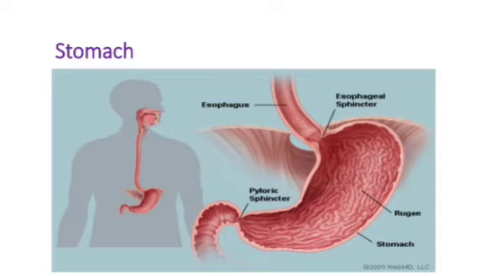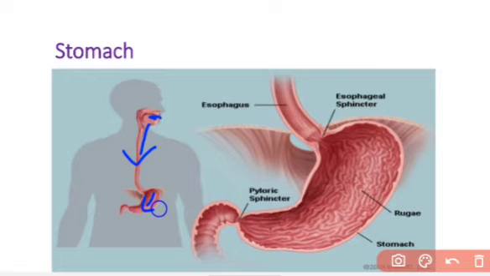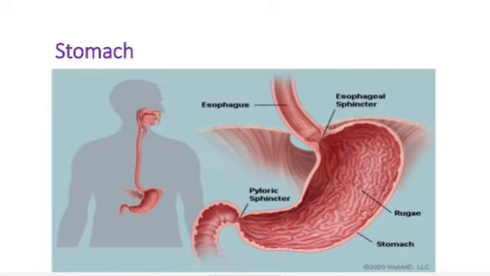Now we'll talk about the next part of our digestive system, that is the stomach. So the food starts from the mouth, it goes on into the esophagus, then it enters into the stomach. And esophagus and stomach have a valve that is called esophageal sphincter, which allows the entry of the food into the stomach and controls the movement of the food from esophagus into the stomach.